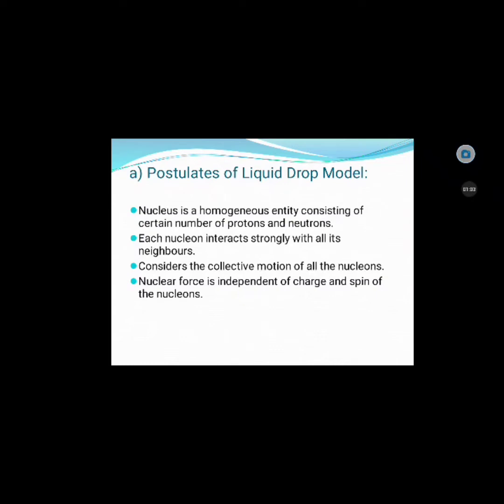The nucleus is a homogeneous entity consisting of a certain number of protons and neutrons. Each nucleon interacts strongly with all its neighbors. It considers the collective motion of all the nucleons. Nuclear force is independent of the charge and spin of the nucleons. The behavior of the nucleus is comparable to that of a liquid drop.